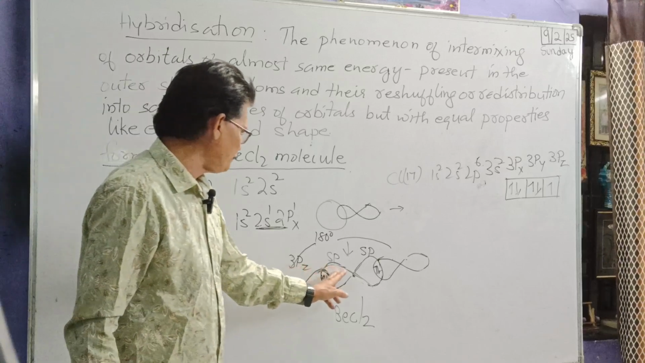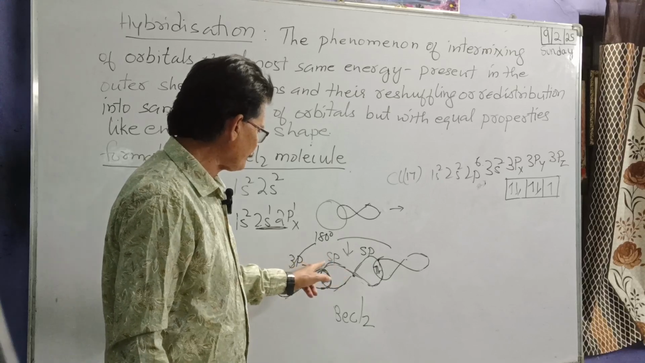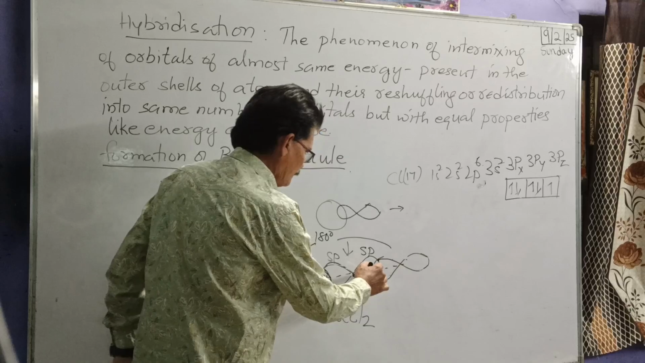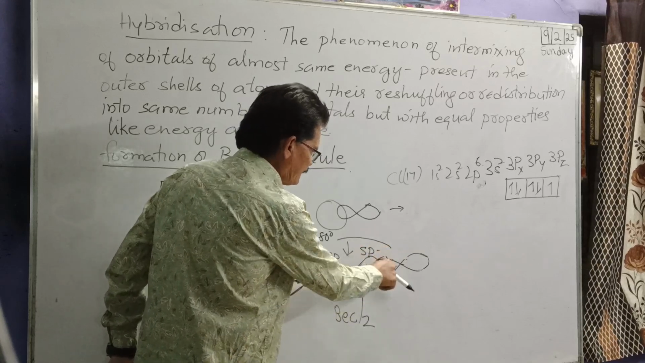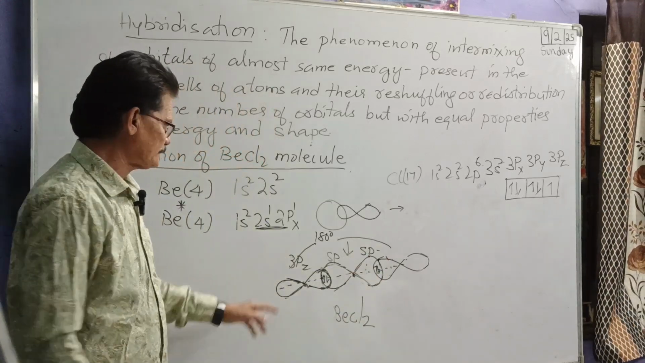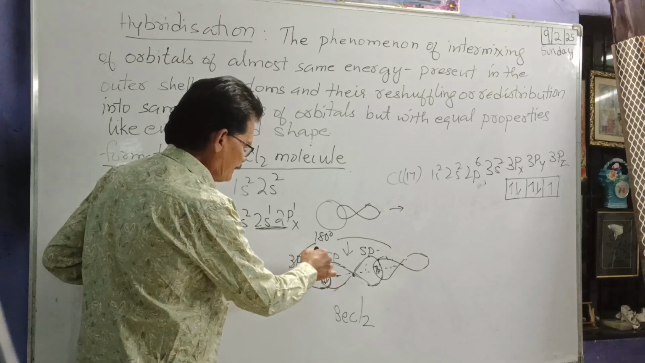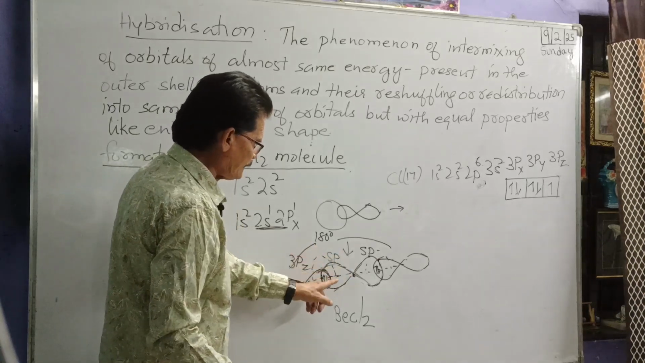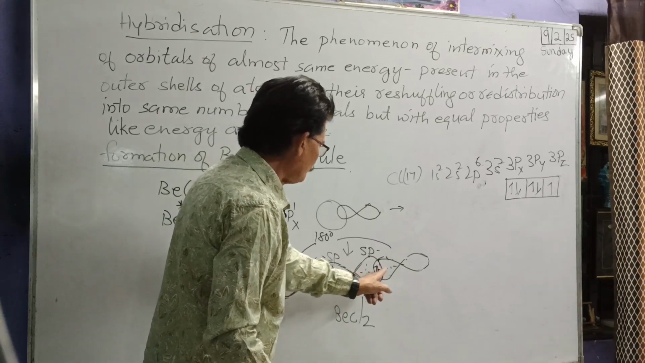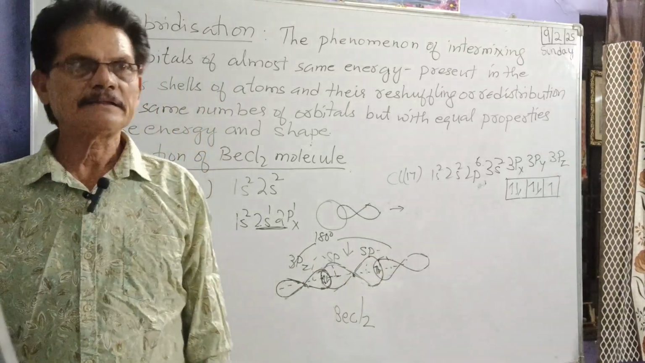So the bond between sp and 3pz, how much is the bond angle? Straight line. What is the bond angle? 180 degrees. Here the covalent bond is in a straight line. Is it 0, 90, or 180? The bond angle would be 180 degrees.